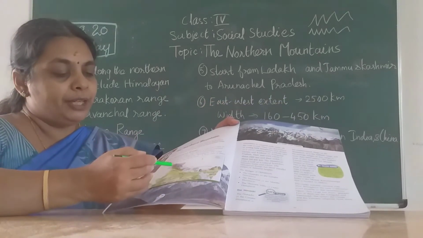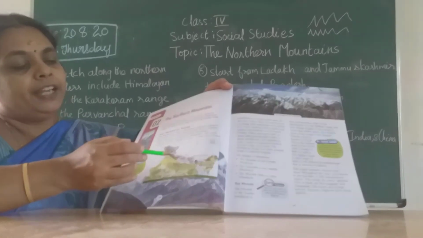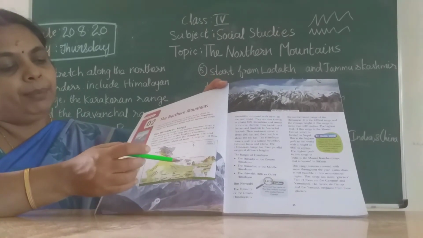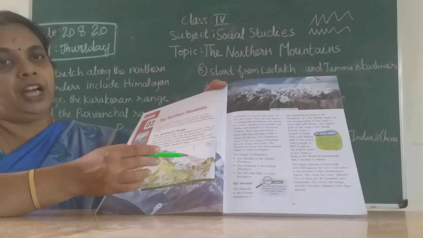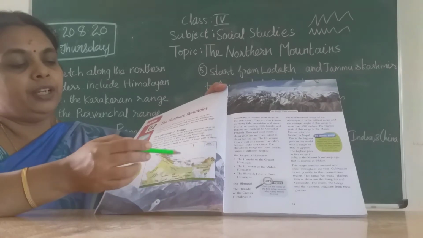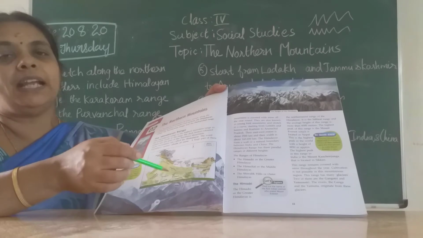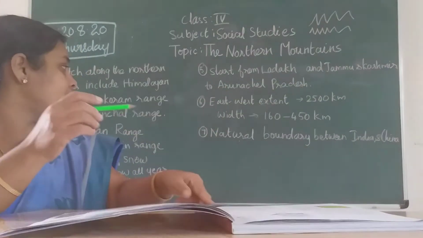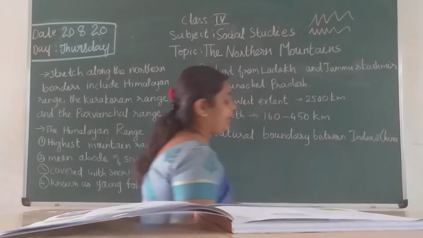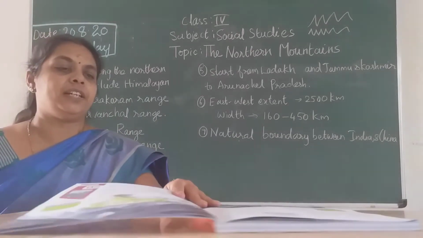Okay, and because of these mountains, it forms a boundary between India and China. It forms a natural boundary, so that they cannot easily cross these mountains and enter India. So it forms a natural boundary between India and China, children.